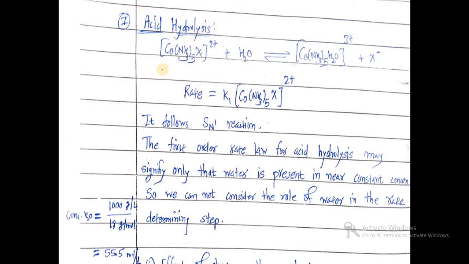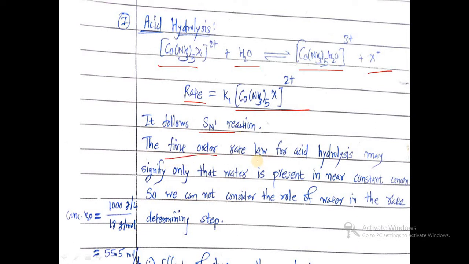For example, when we take an octahedral complex of cobalt, [Co(NH3)5X]2+, and carry out acid hydrolysis with water, we get [Co(NH3)5H2O]3+, and liberation of X- ion takes place. The rate of the reaction is directly proportional to the concentration of [Co(NH3)5X]2+, only the complex of cobalt, not water. So the reaction follows SN1.